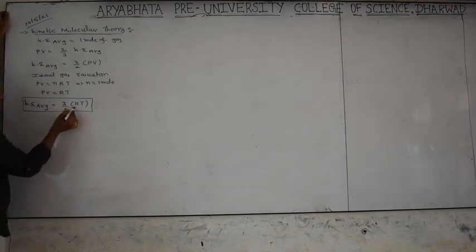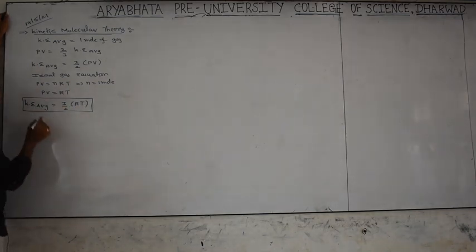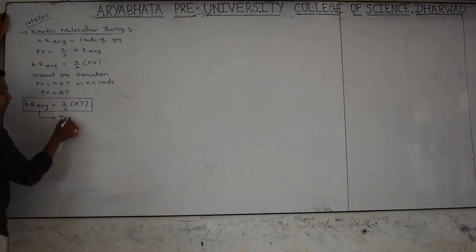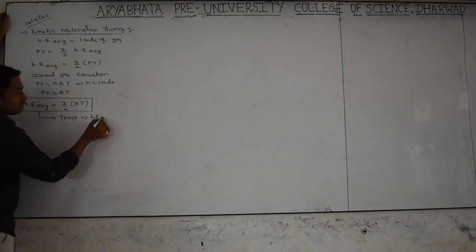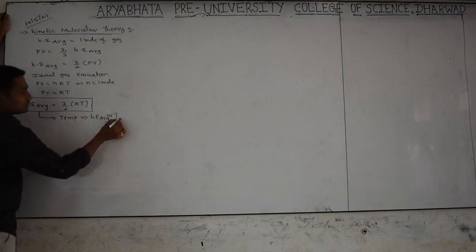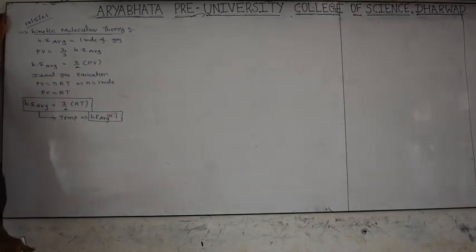3/2 is a constant, R is the universal gas constant, and T is the absolute temperature. Average kinetic energy depends on absolute temperature. KE average is directly proportional to absolute temperature, as we already studied in the postulates of KMT.